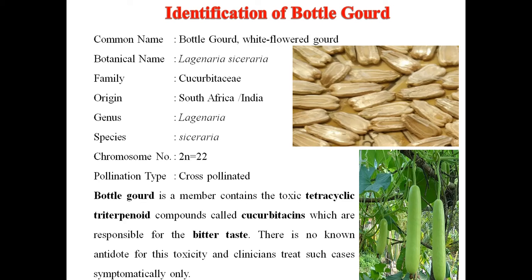Bottle gourd is a member that contains a toxic tetracyclic triterpenoid compound. It is called cucurbitacin, which is responsible for bitter taste. There is no known antidote for this toxicity, and clinicians treat cases symptomatically only.